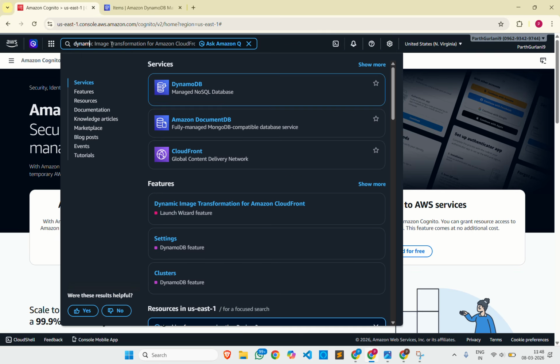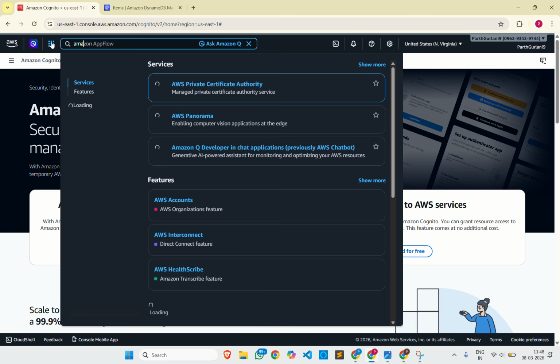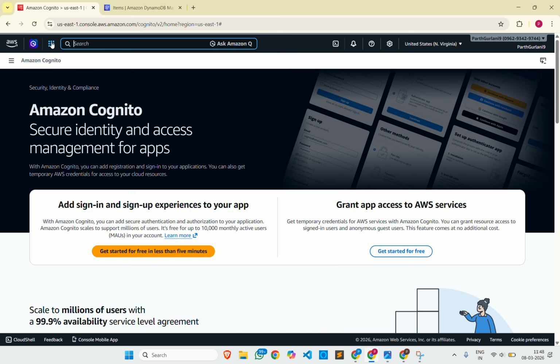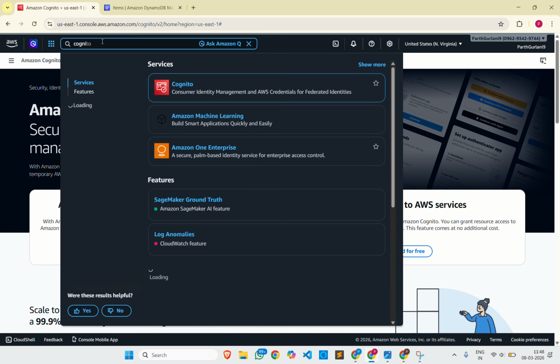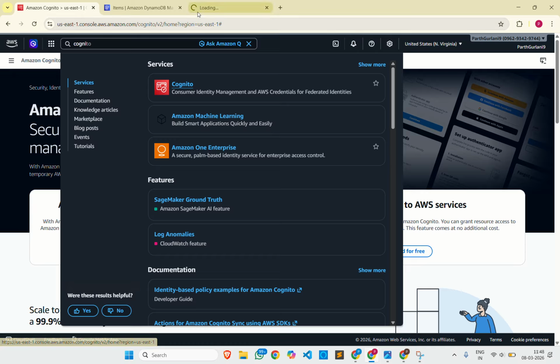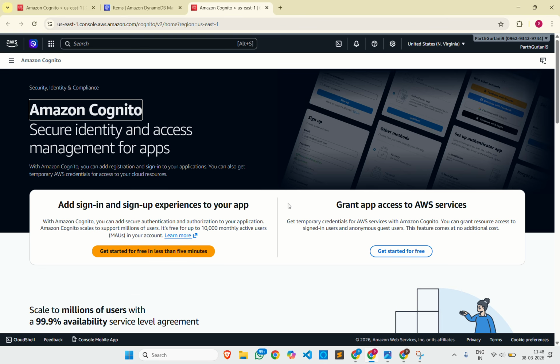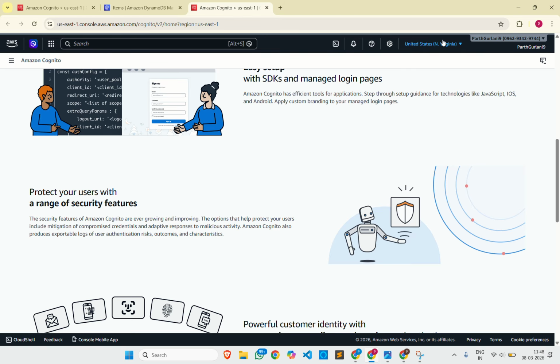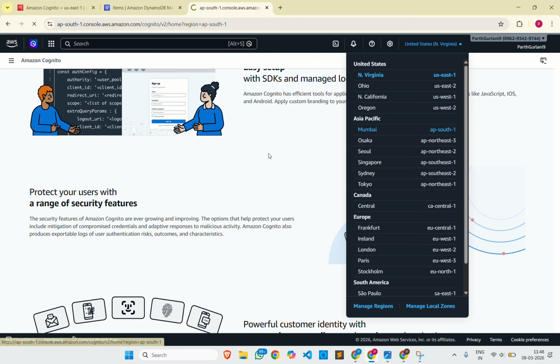Now I can also show you with Amazon Cognito that my user is also verified in Cognito. Let's go with Cognito. It's loading. It will be directed here. So yes, again I have to change the region. It would be Mumbai because I have the nearest region, Mumbai.